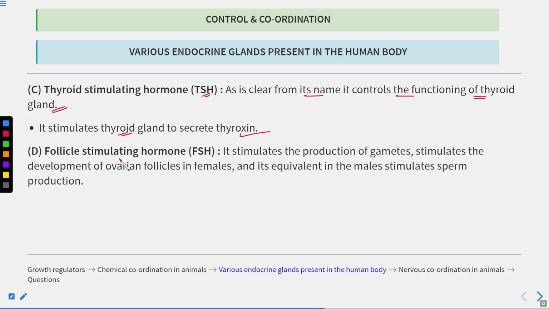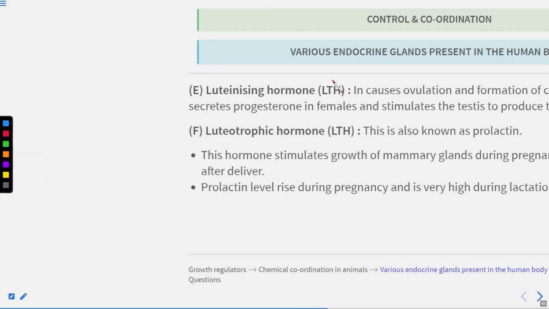Now next one is the follicle stimulating hormone. So this hormone, known as FSH, stimulates the production of the gametes. Okay, it stimulates the development of the ovarian follicles in the female, and its equivalent in the males is that it stimulates sperm production. Clear? So this is the role of the follicle stimulating hormone.